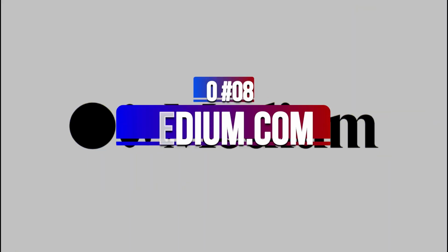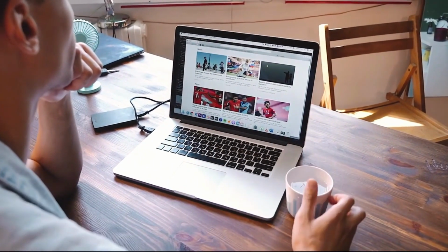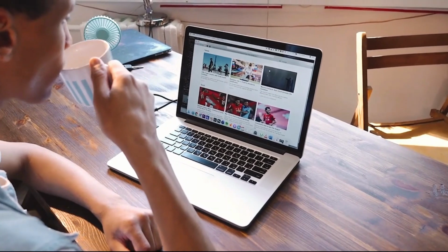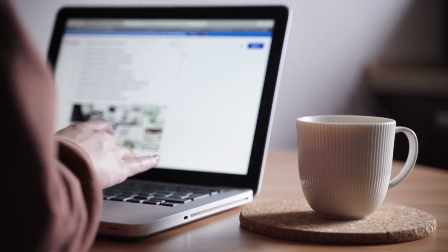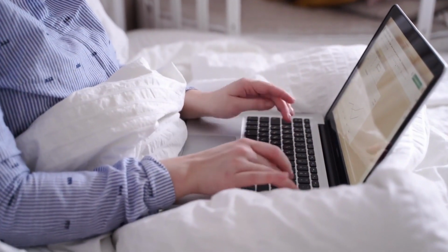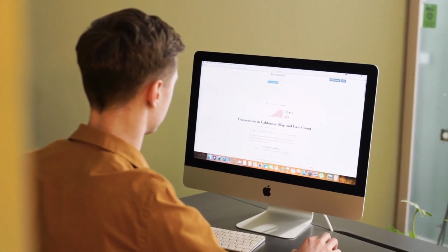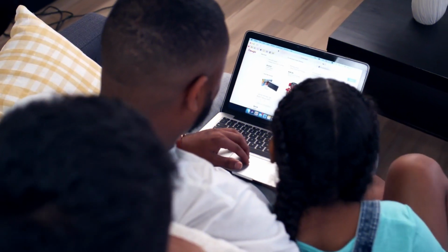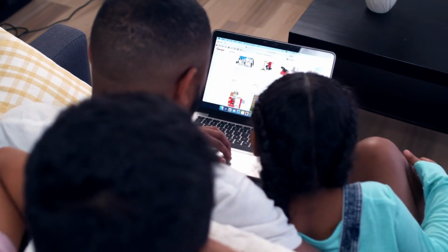Number 8. Medium.com. Medium.com is an online publishing platform where writers can publish articles and monetize their content through the promotion of affiliate products or with the Medium Partnership Program. Promoting ClickBank offers on Medium.com is a cool ClickBank free traffic strategy because articles published on the platform are often ranked high on Google search results for many search phrases. This would give your affiliate links the right exposure it needs to get enough traffic for the generation of sales and commissions. Although the platform allows the promotion of affiliate links, you need to be careful while using it for the promotion of your ClickBank links because they may decide to suspend your account at any time.